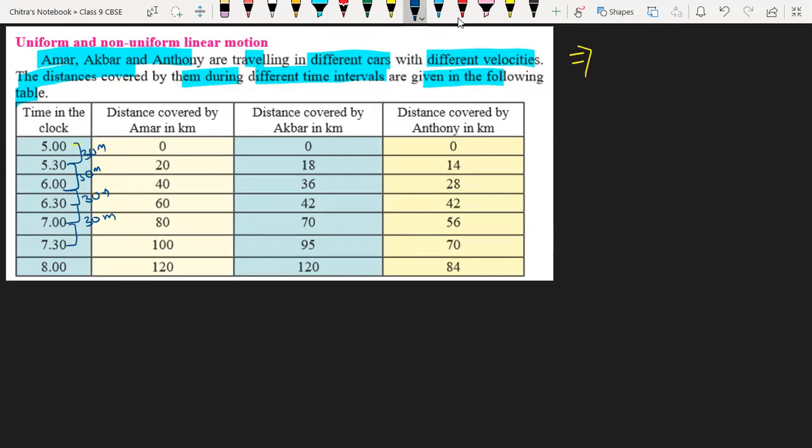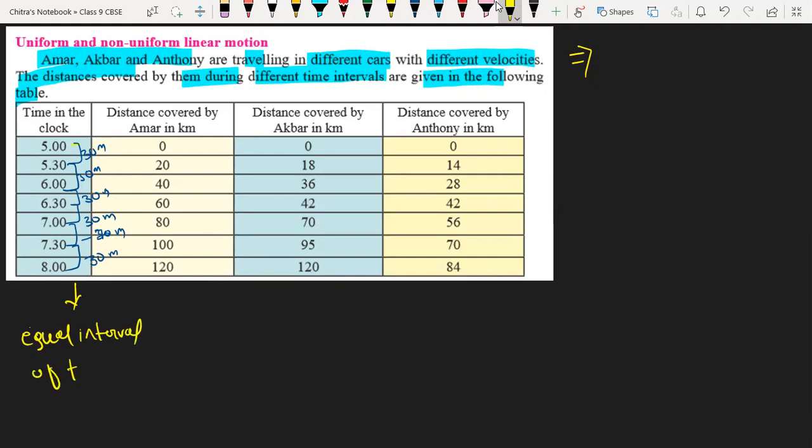Then 7 to 7:30, again 30 minutes. And last, 7:30 to 8, again 30 minutes. Every time the same interval of time is given. That means we have equal intervals of time.